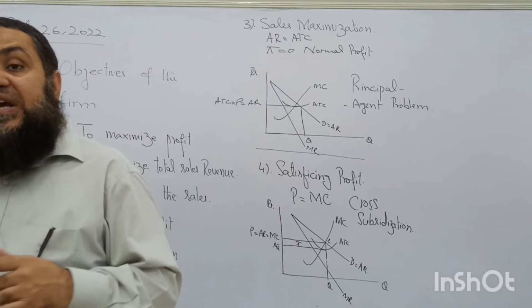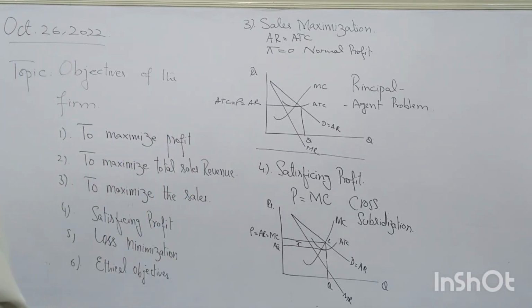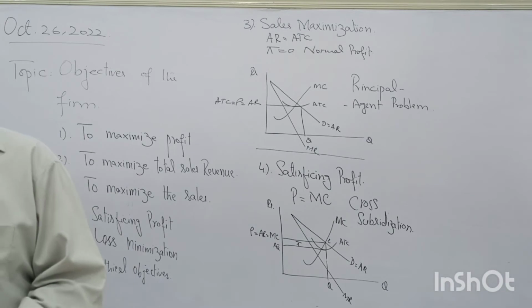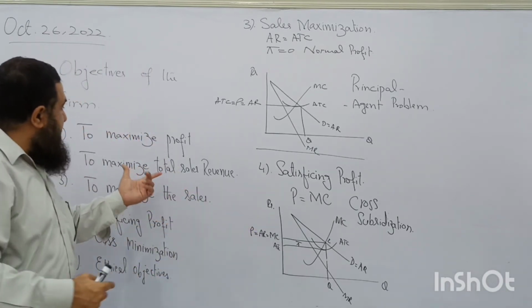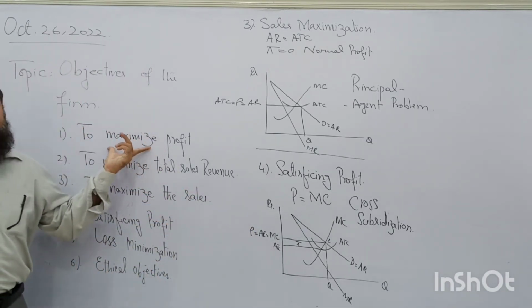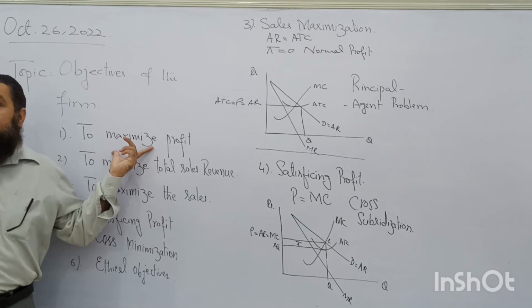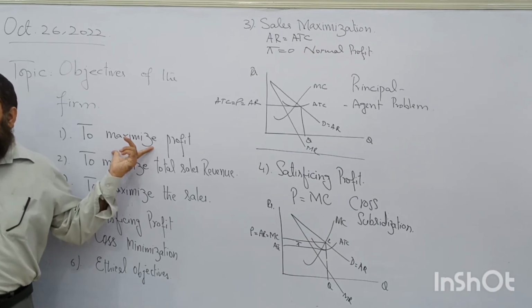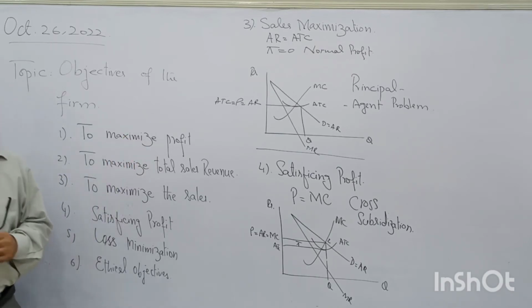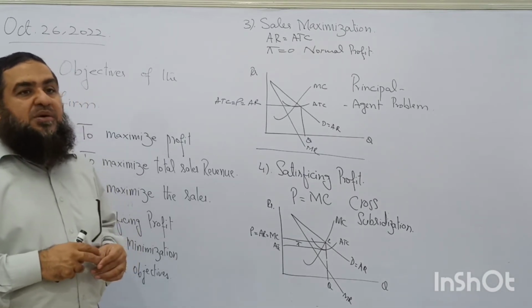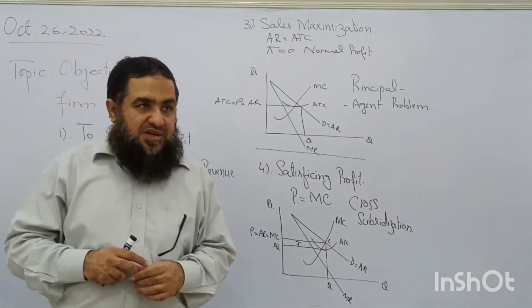So what is the objective of the shareholders? To maximize profit, because they will be able to earn more dividend out of that. So the first objective is going to be honored by the shareholders of the business, that their dividend should be increasing. But think about the managers' objectives.